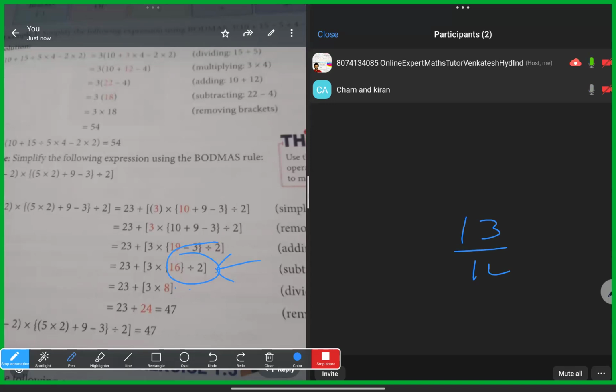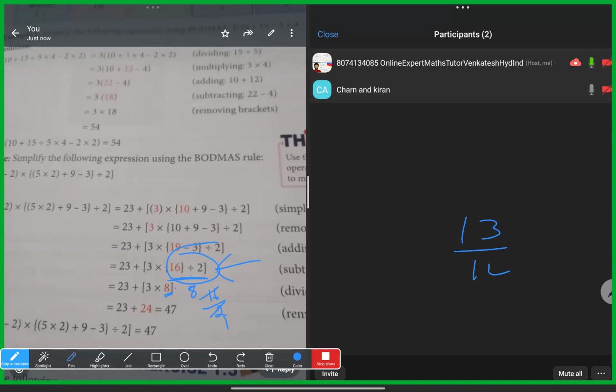Sir, apart from that, can you explain this explanation which is given in the picture, from the first? Who is asking, Charan or Kiran? Kiran, sir. Okay, Kiran. So now, 16 by 2, I'm explaining that one, but I'm just finishing this. 16, if you want, you can write it as 16 by 2 also, and then you can cut this as 8 times.